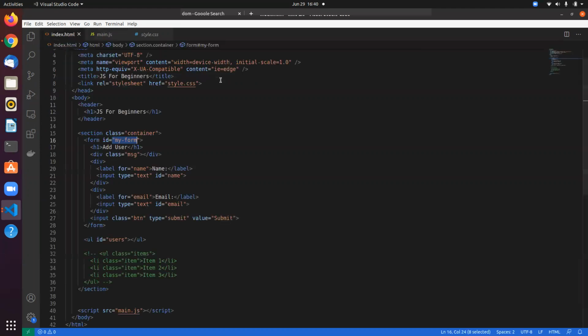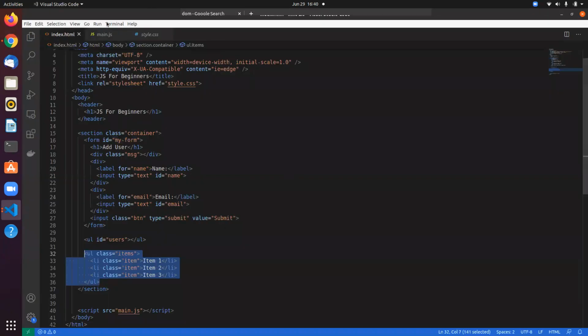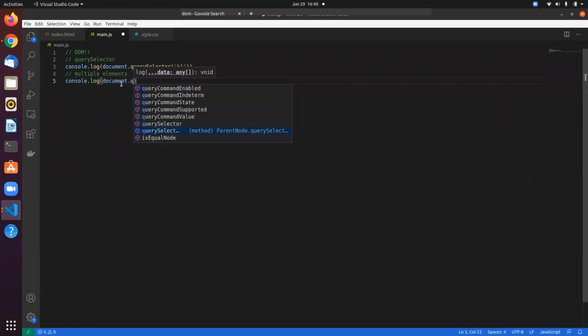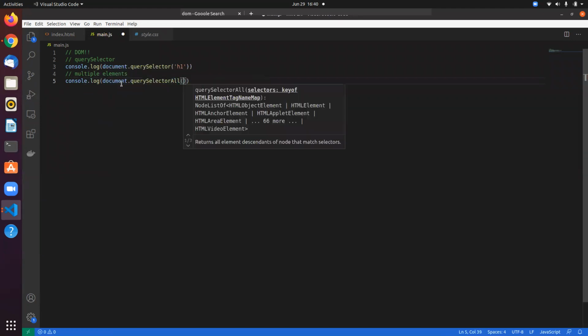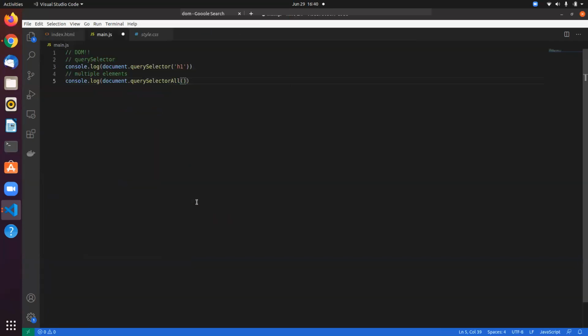I have these three list items. Let's say I want to select all of them in one go. You can do that with a function called querySelectorAll. It selects all of them. And you can even select classes using querySelector. The class is item, so if you want to select classes, you can just use .item.